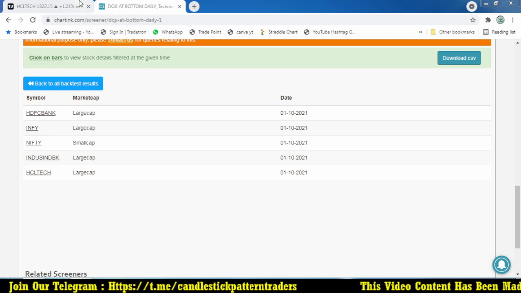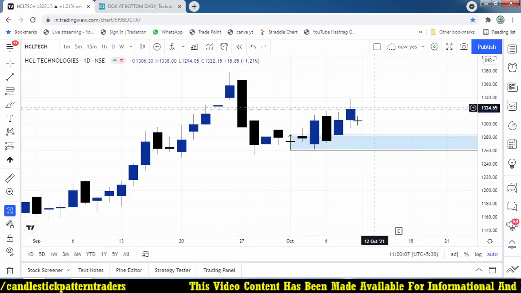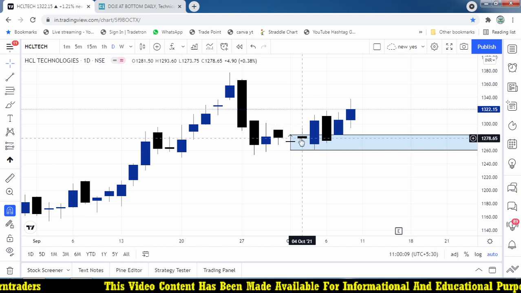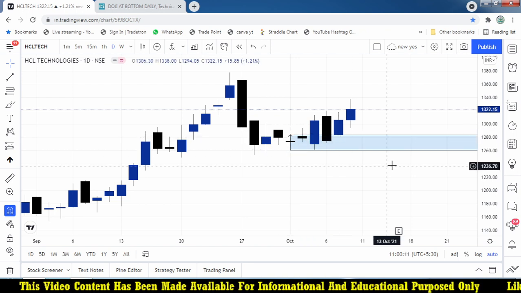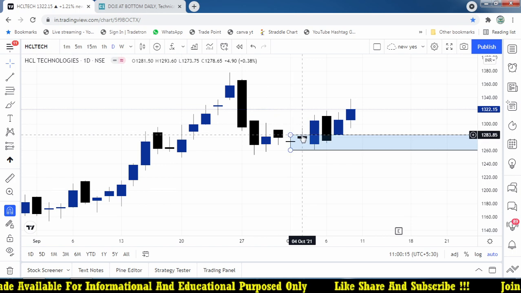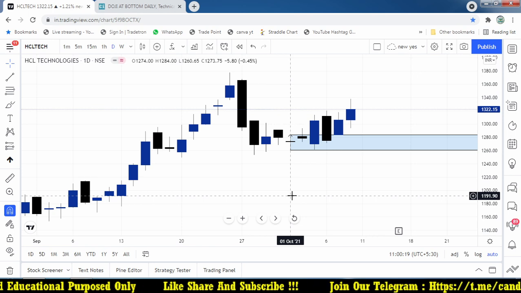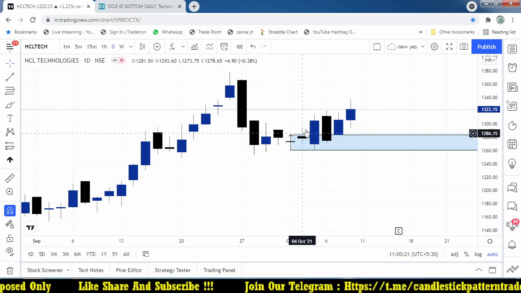Based on that you can trade with futures, or you can trade with equity long positions. So take an investment like that, and you can also trade with options. When it breaks, you can buy an ATM option, ITM option or even an OTM option according to your ability, right?